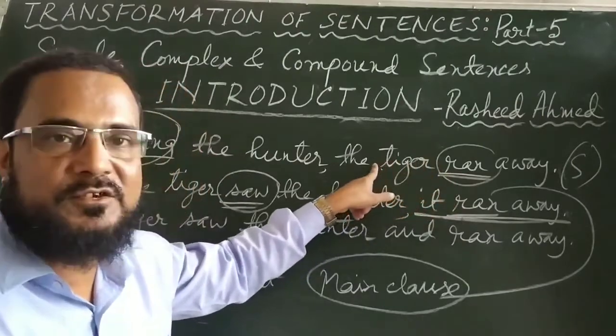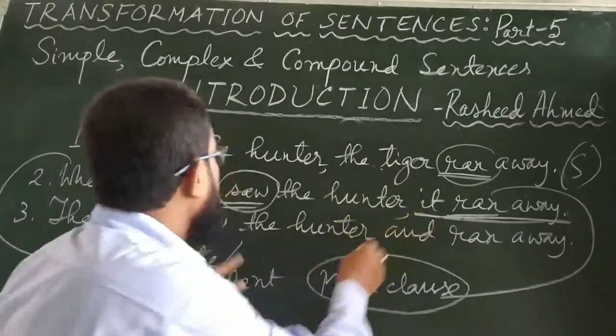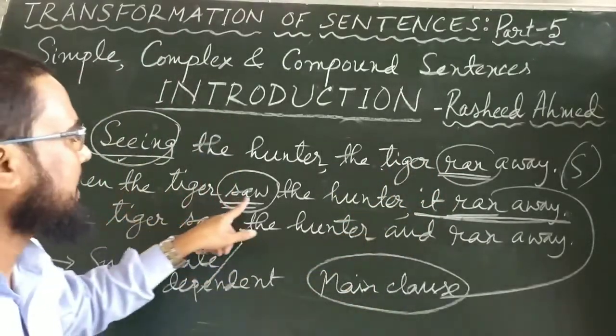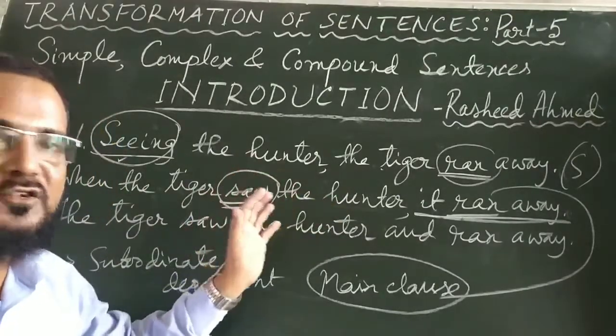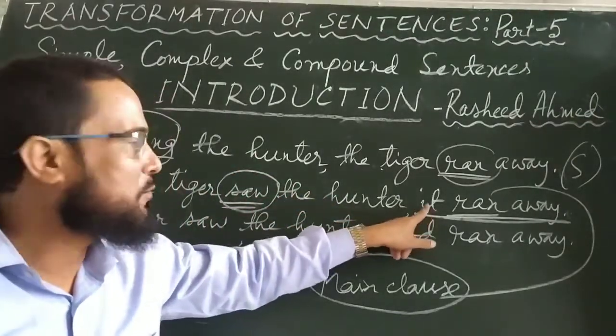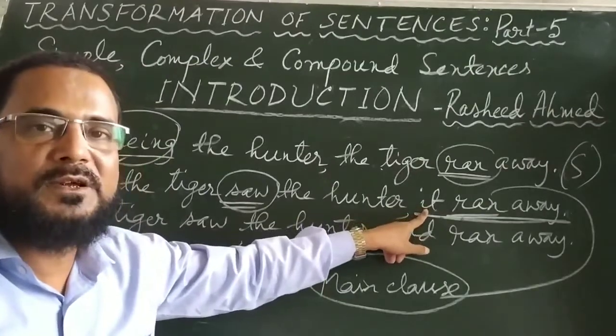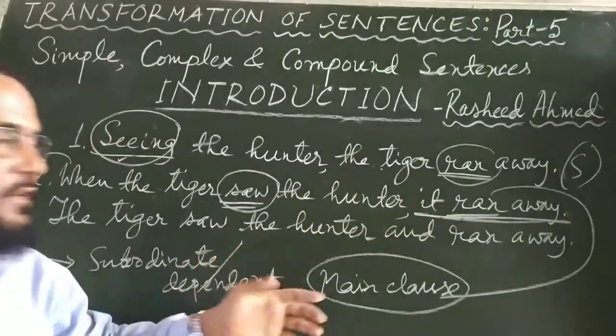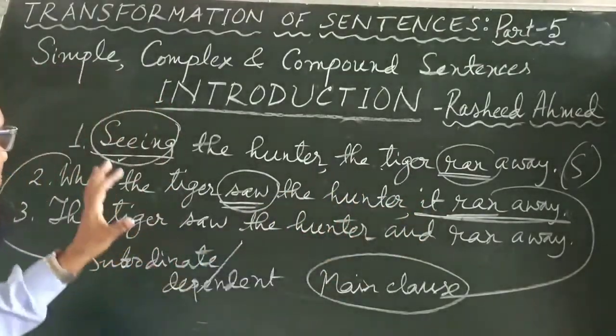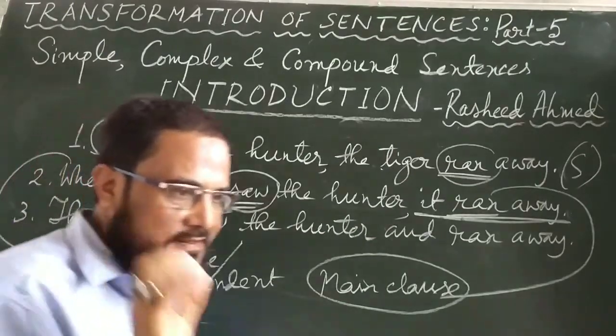In place of it, the tiger is used. Here we have used it because the tiger is not mentioned. When the tiger saw the hunter, tiger and hunter both are mentioned, so we have to write it. Otherwise, one can be confused with whether it is hunter or the tiger. So it is used.